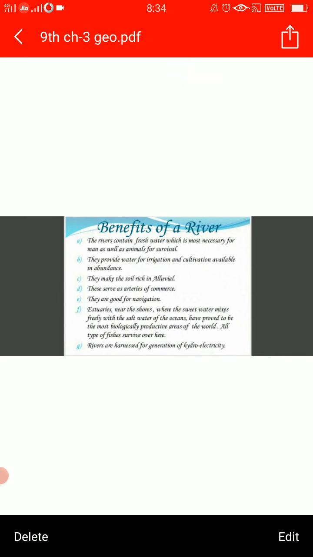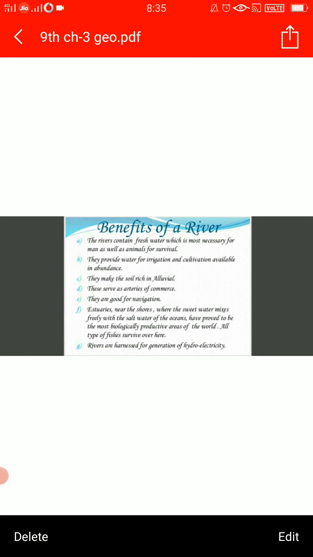What are the benefits of a river? They provide us with fresh water, and we cannot survive without water. They are helpful in irrigation also. Cultivation is possible because of rivers, because all the time you cannot depend on rain. They make the soil rich. They bring silt with them. They make alluvial soil. Then the estuaries are a source of commerce. How are they a source of commerce? Because water transport is there. Then children, for navigation also it is very very important.